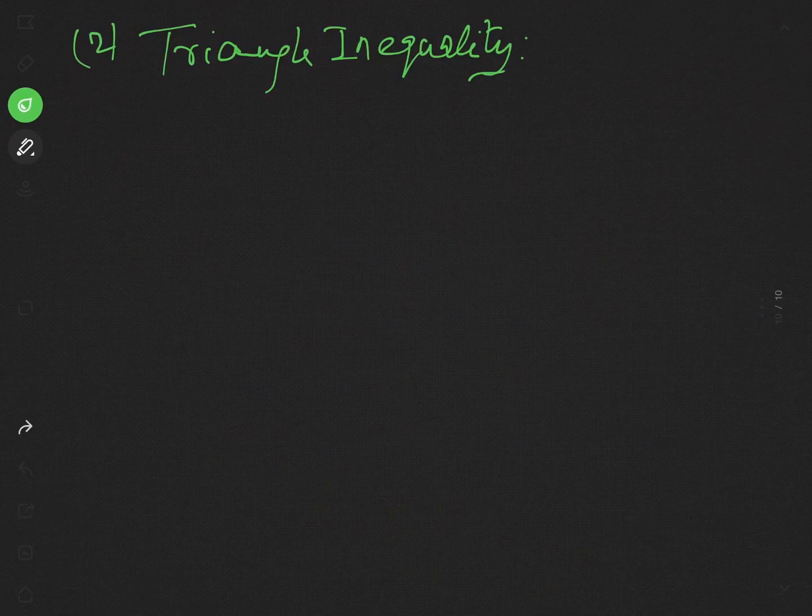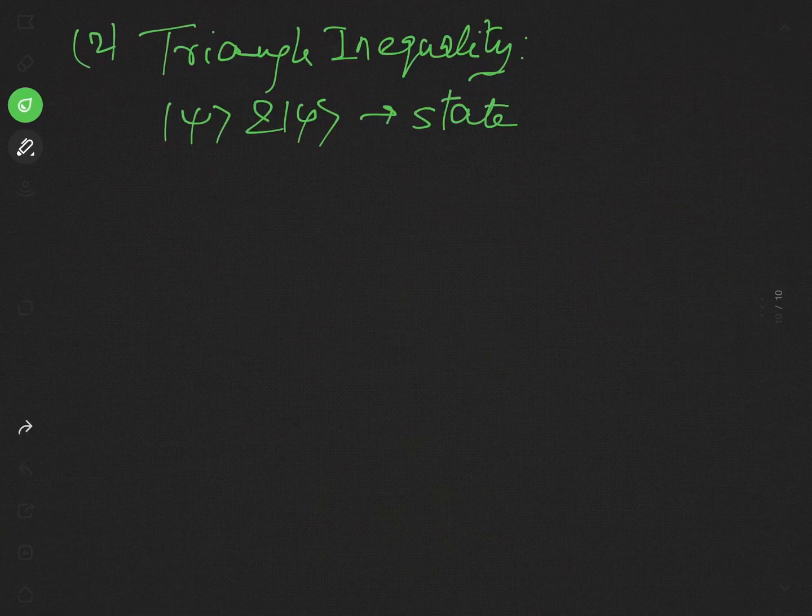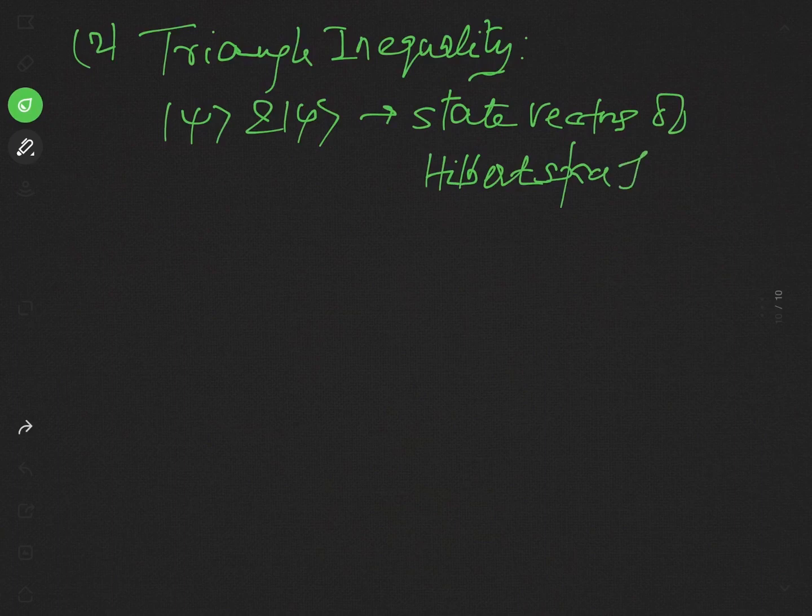Let us consider again, like above, that ket psi and ket phi are two state vectors of the Hilbert space H. In this condition, an inequality which is called the triangle inequality exists.